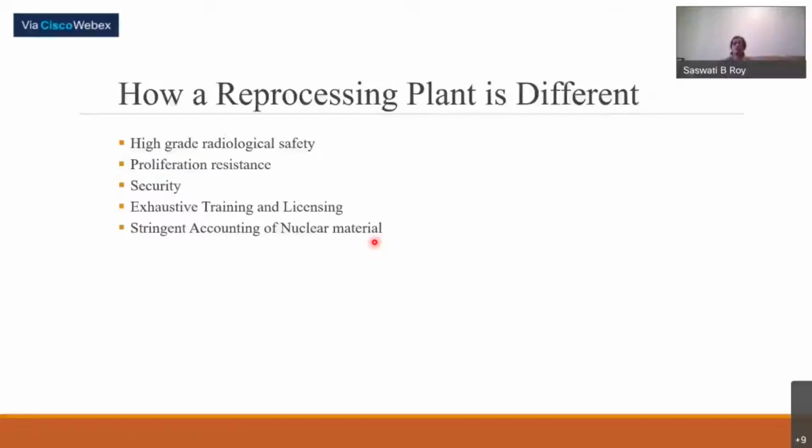So from that point of view, each and every batch's nuclear accounting has to be very thoroughly checked, and only then can we proceed to the next batch. So these are very, very important things. All the persons working, at the technical grade, engineering grade, everybody has to be trained and follow the procedures.